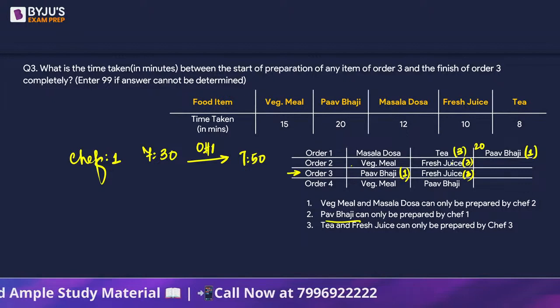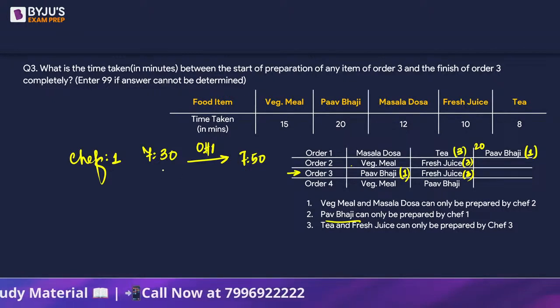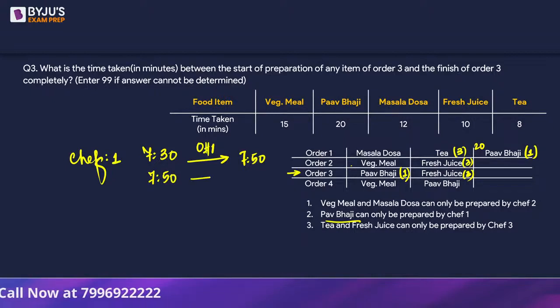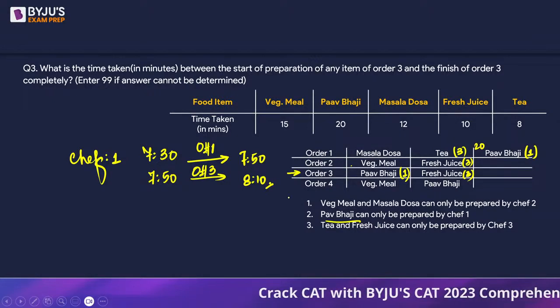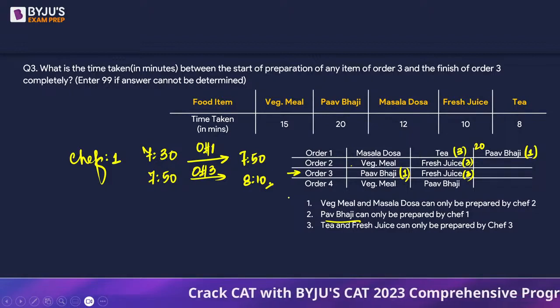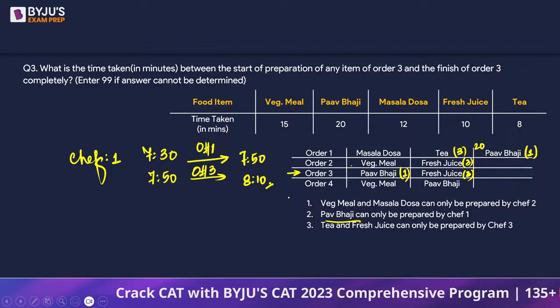Order number 2 doesn't have pav bhaji. So, chef number 1 is going to start his second order preparation, order number 3. Jidhar fir se pav bhaji hai, he is going to take another 20 minutes, which is going to be 8:10. So, order number 3, pav bhaji will be served at 8:10.